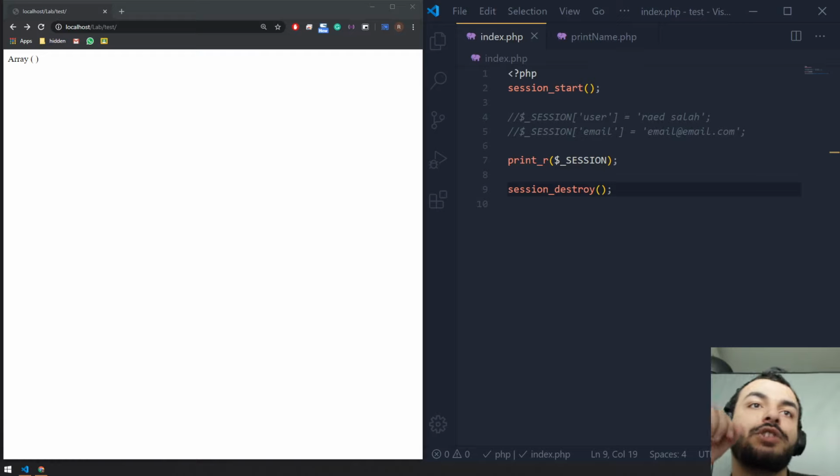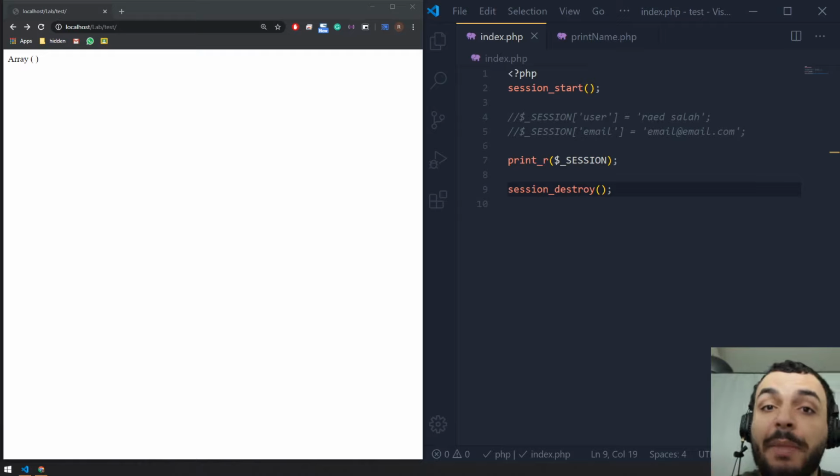Okay, Sharon, when it comes to cookies and session, you need to understand how crucial or how sensitive is the information you're trying to save. For example, let's say you are trying to save a password. A password should always be stored on the server side, never on the client side. So never use cookies, right? But for example, you want to know who is this user. So you can store the user's ID as a cookie inside the browser. Depending on the value that you're storing and how sensitive it is, this is where you decide whether it's going to be a session or whether it's going to be a cookie.